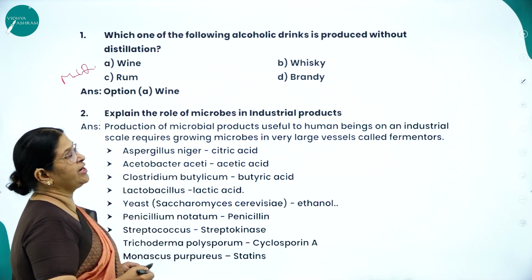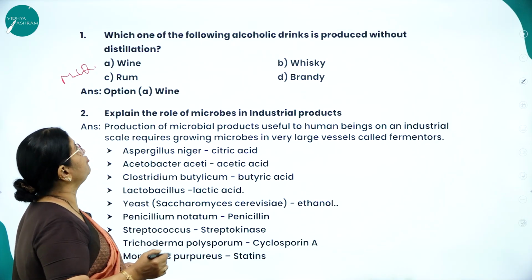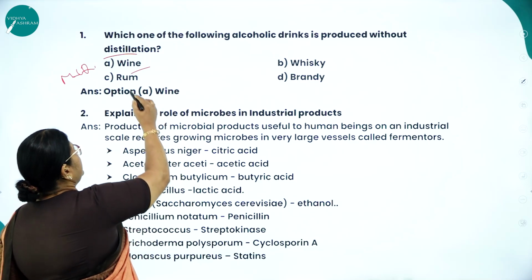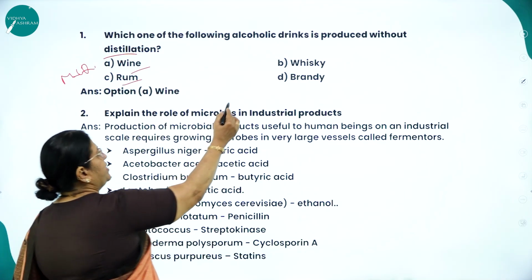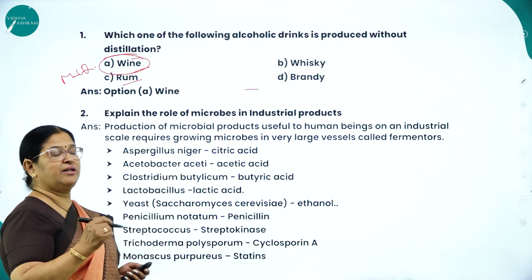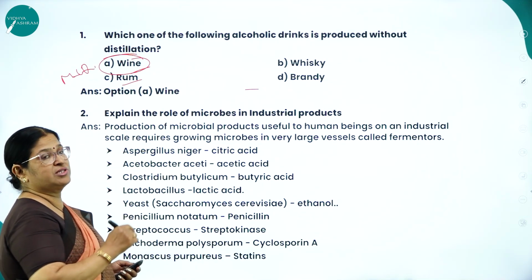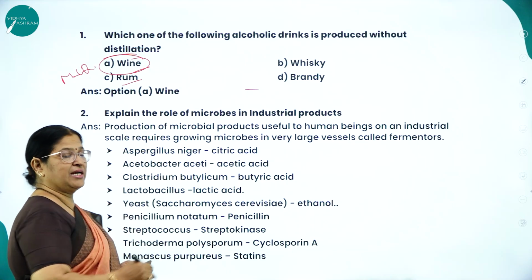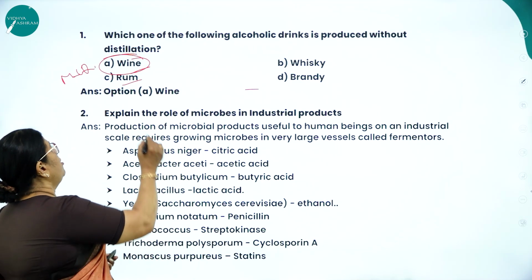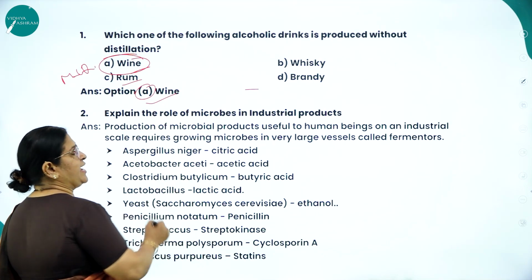Which one of the following alcoholic drinks is produced without distillation? Is it wine? Is it whiskey? Is it rum? Or is it brandy? So the option is wine. The alcoholic drink which is produced without distillation is wine, whereas the other alcoholic drinks are produced through distillation. So option A is the right answer.